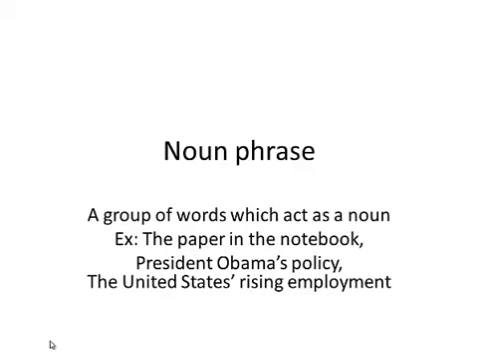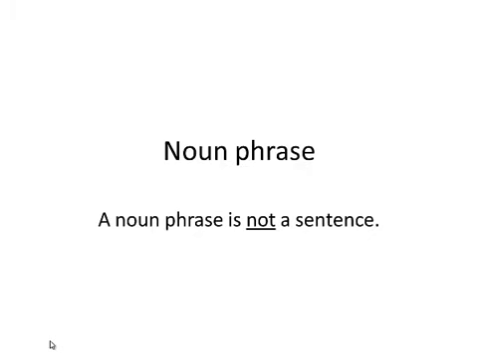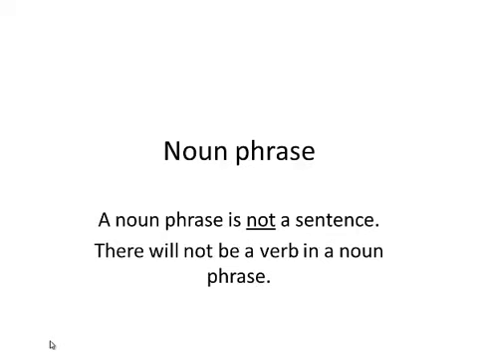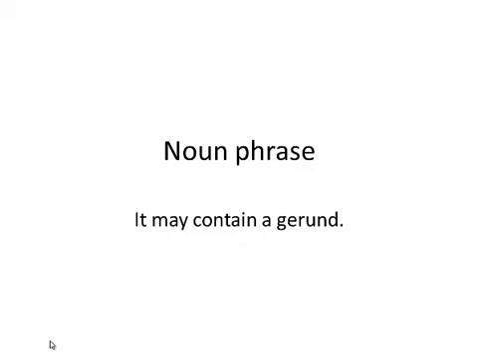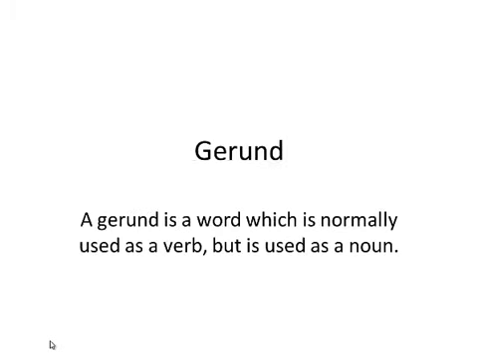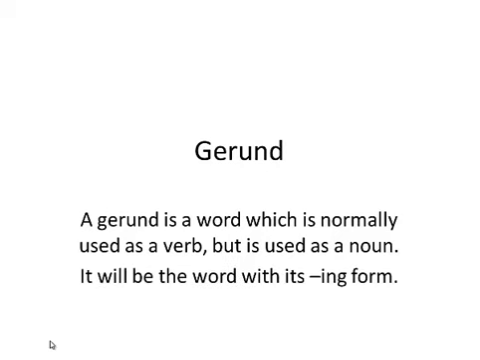They work as a noun, yet they have more than one word. So a noun phrase is not a sentence, and that's very important to keep in mind. A noun phrase is not a sentence. There will not be a verb in a noun phrase. Now, sometimes that can be confusing because it doesn't have a verb, but it may contain a gerund. And a gerund, you may ask, is a word which is normally used as a verb, but is going to be used as a noun. We call that a gerund.